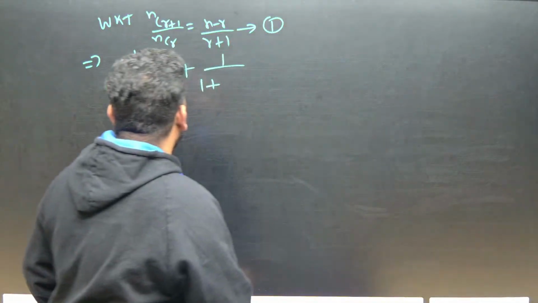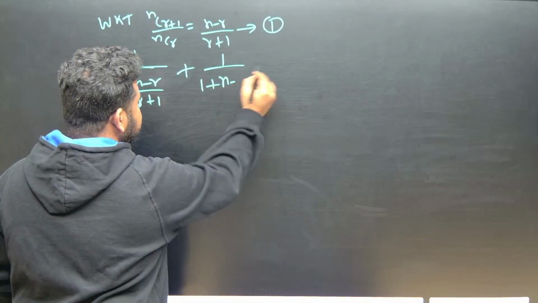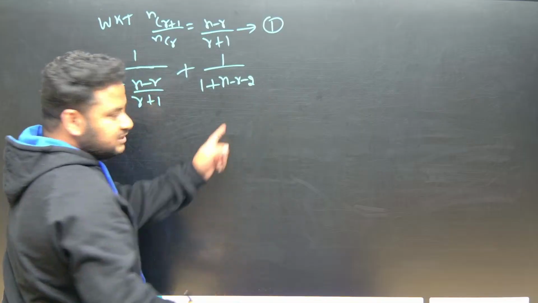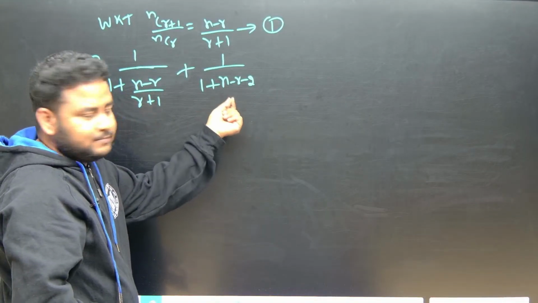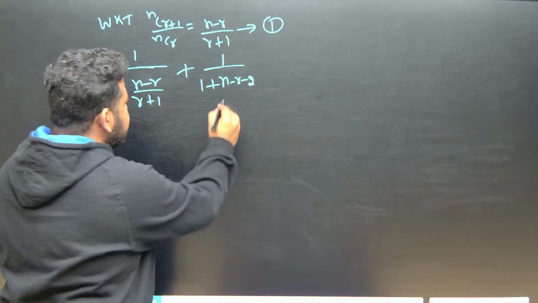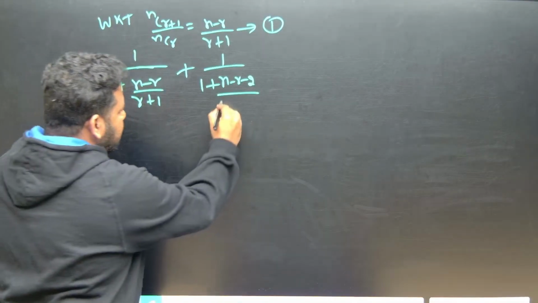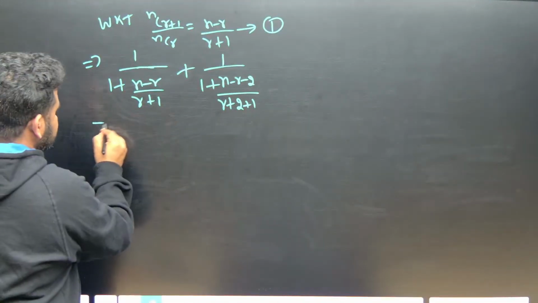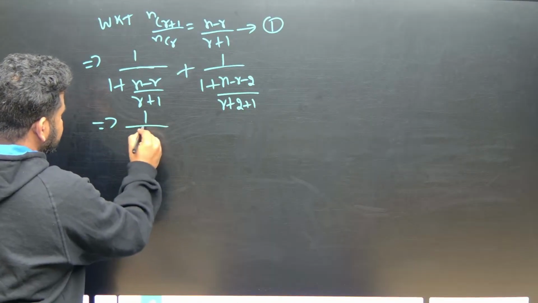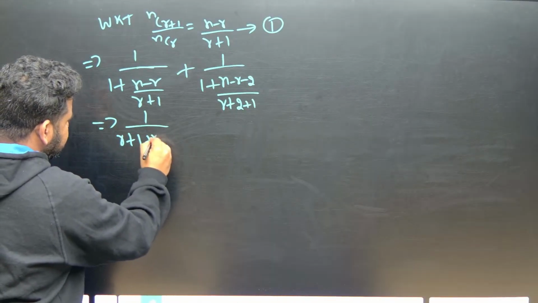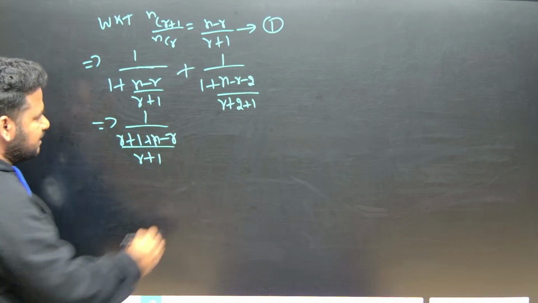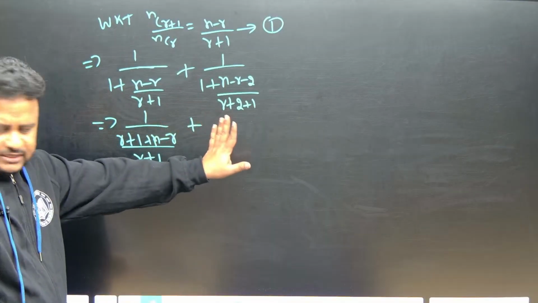So 1 by n minus r means n minus r plus 2, that is n minus r minus 2, minus is outside na, this will become minus r minus 2 divided by r plus 1. Here r is r plus 2 plus 1, correct? R plus 2 plus 1, clear? Now this implies what I should write? So this will become 1 by r plus 1 plus n minus r, divided by r plus 1 plus, patiently you have to write down whatever is there.